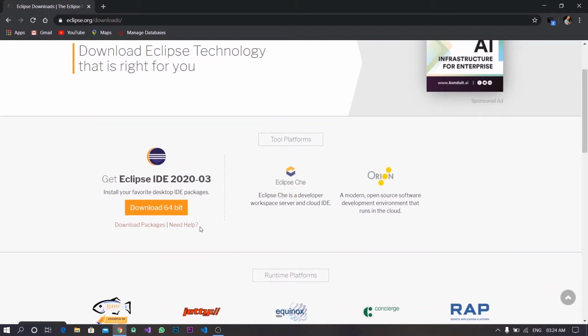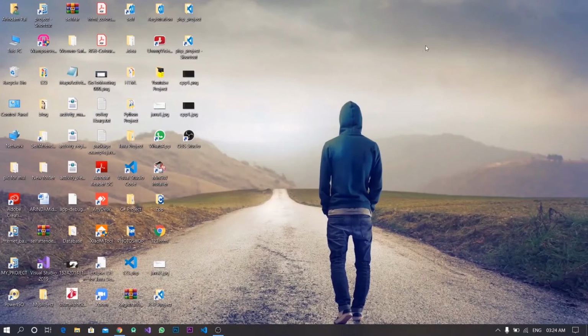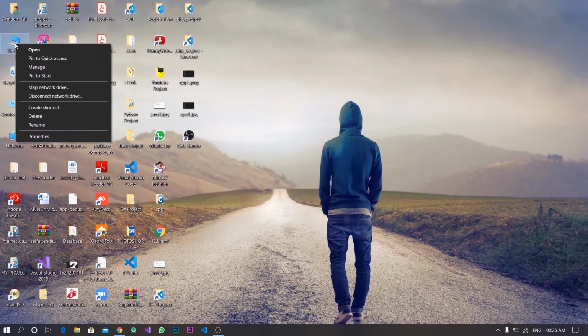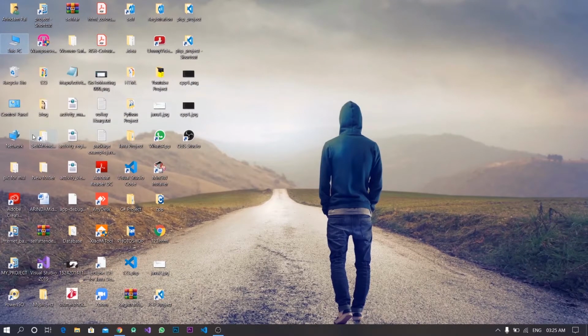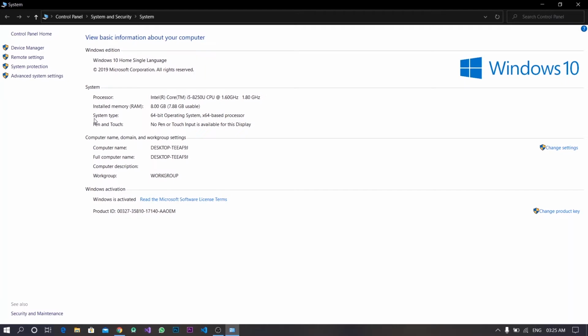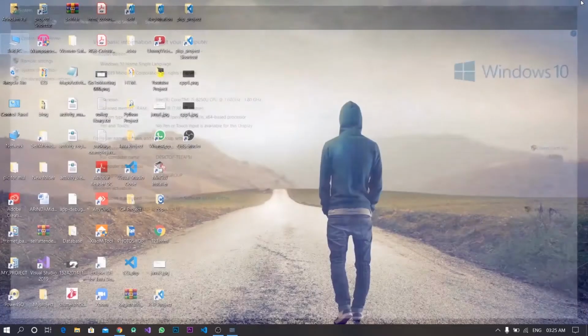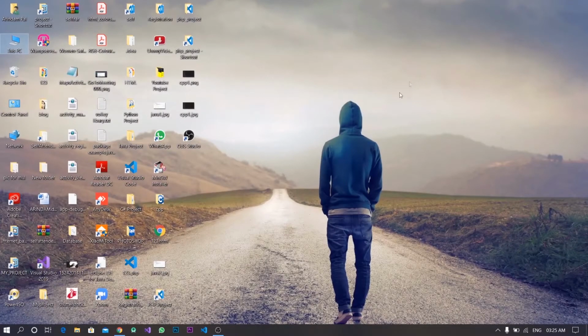Download 64-bit. First I check whether my OS is 64-bit or 32-bit. So left click on This PC, then Properties. Here, system type: 64-bit operating system. So my OS is 64-bit.